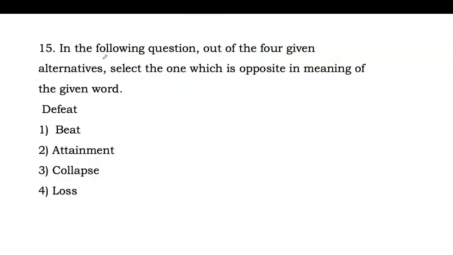Next one is question 15. In the following question, out of the four given alternatives, select the one which is opposite in meaning of the given word. We have a word defeat. Defeat, we can say to win a fight, to win a game, okay, to win a vote, okay, against somebody, or we can say to beat somebody.